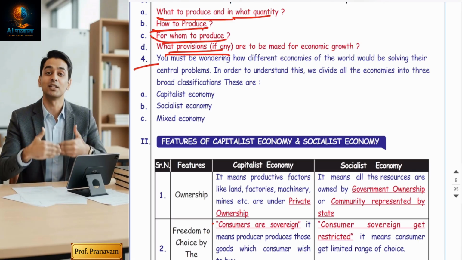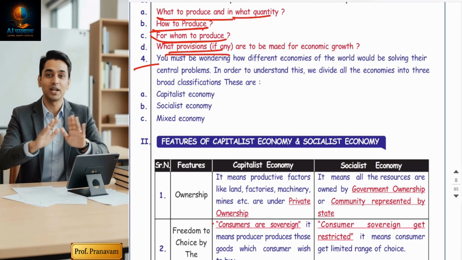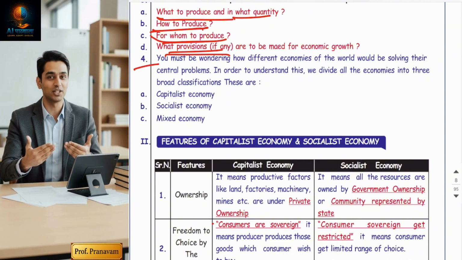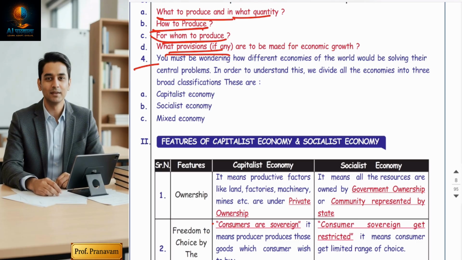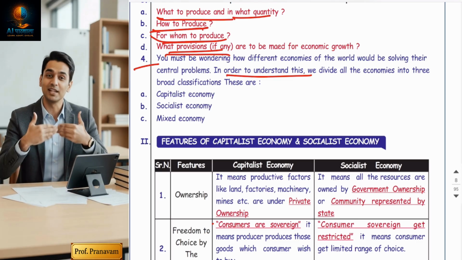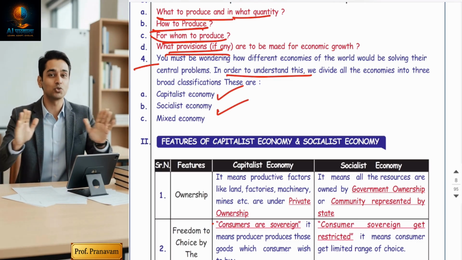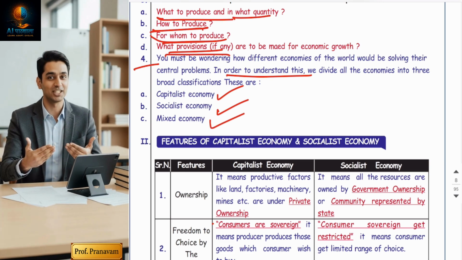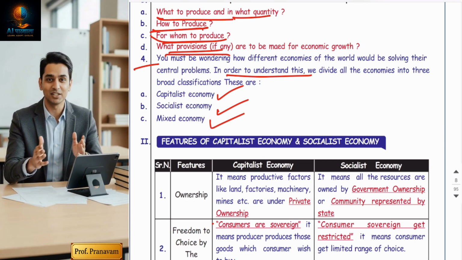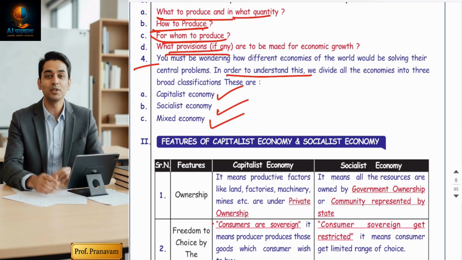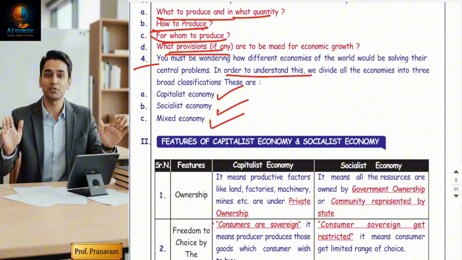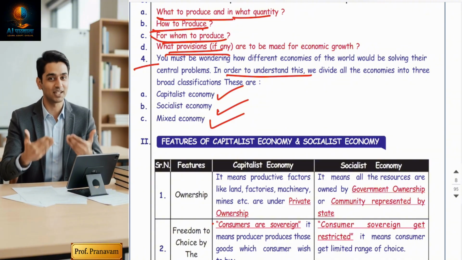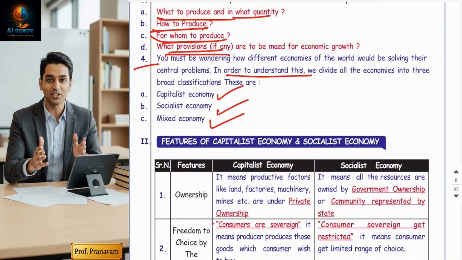Different countries solve these problems in different ways based on who controls the resources and how decisions are made. There are three main types of economic system: capitalist economy, socialist economy, and mixed economy. This means in the world, some countries are capitalist, some are socialist, and some are mixed. Let's understand one by one.